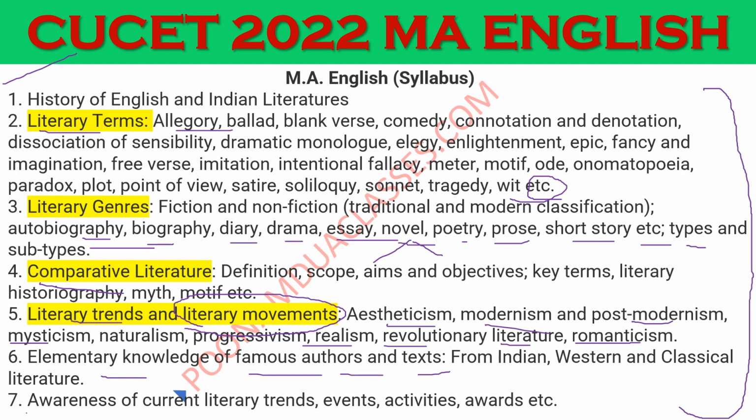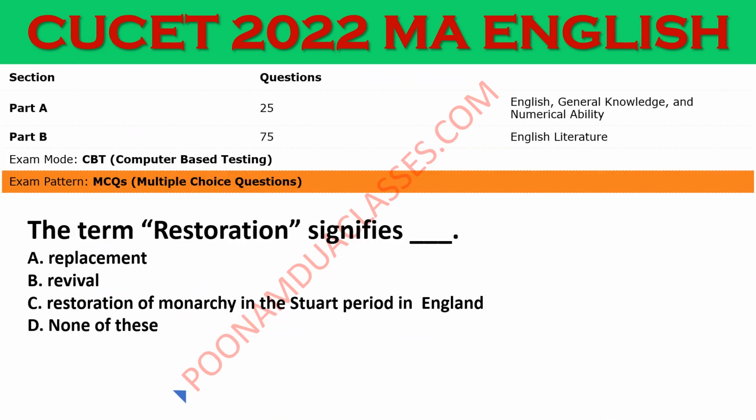And recent awards and all the titles that have been given to various literary scholars, that also you should know. Any type of question can be there from the literary part. For example, these type of questions, the term restoration, when we talk about literature, what does it signify? The correct answer here is option C.